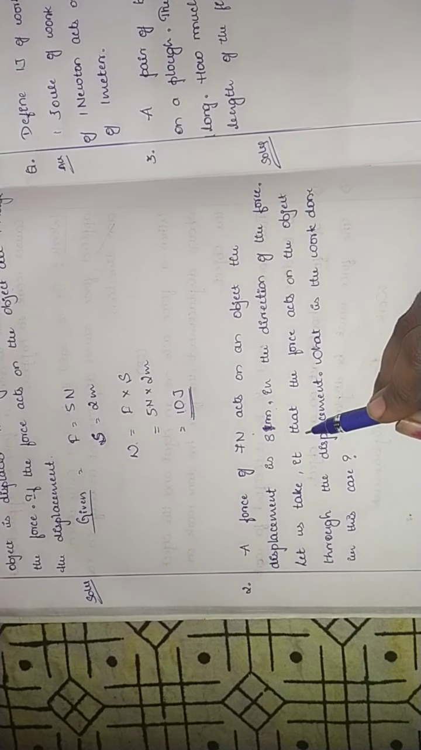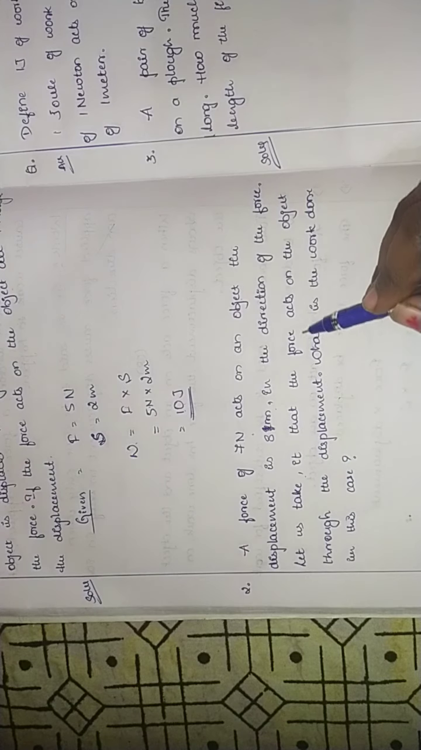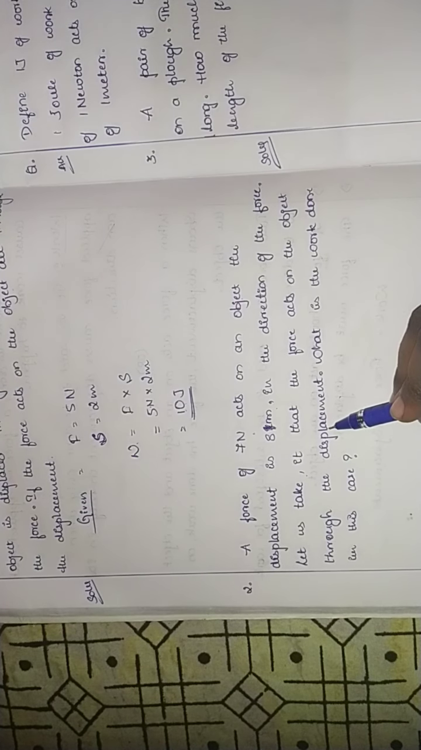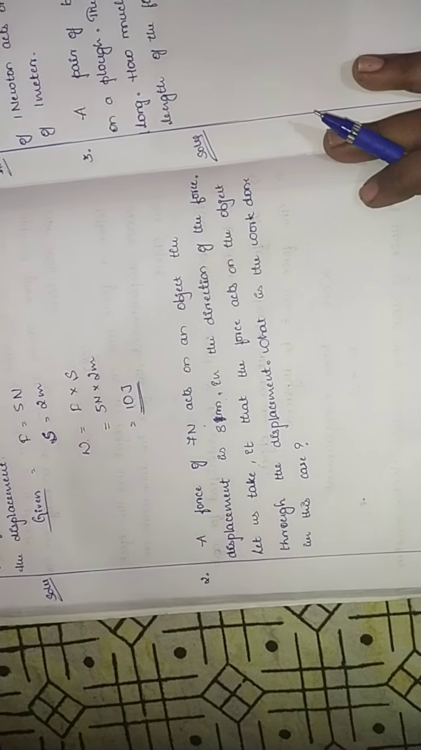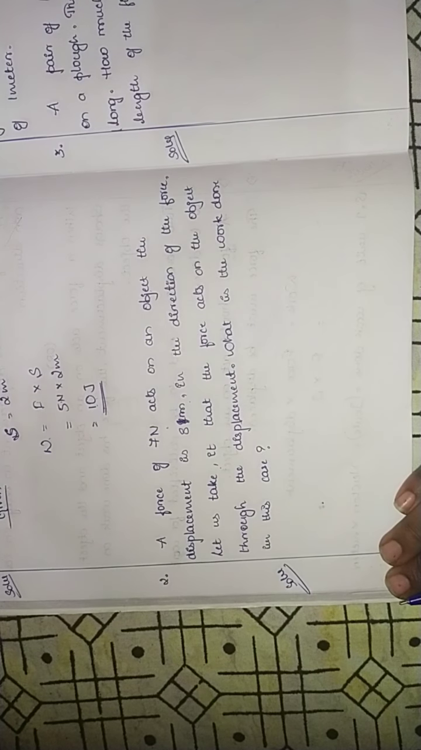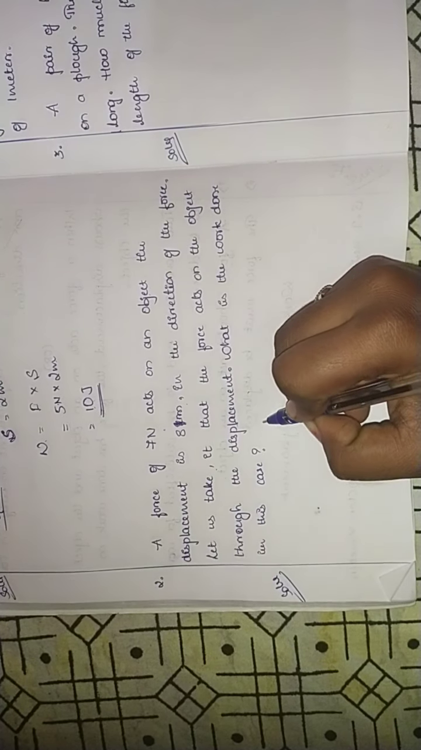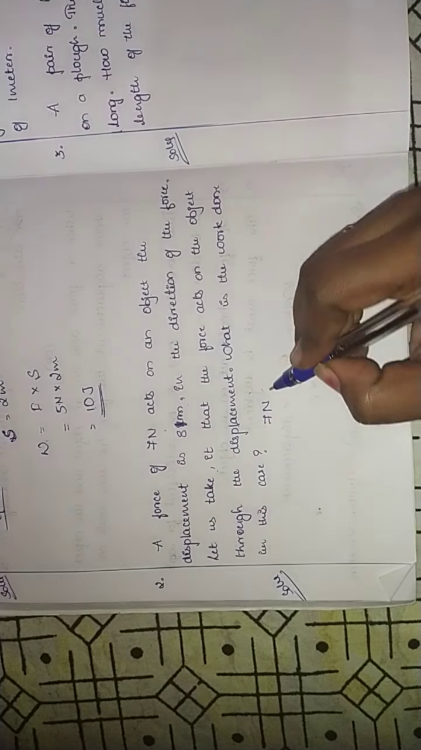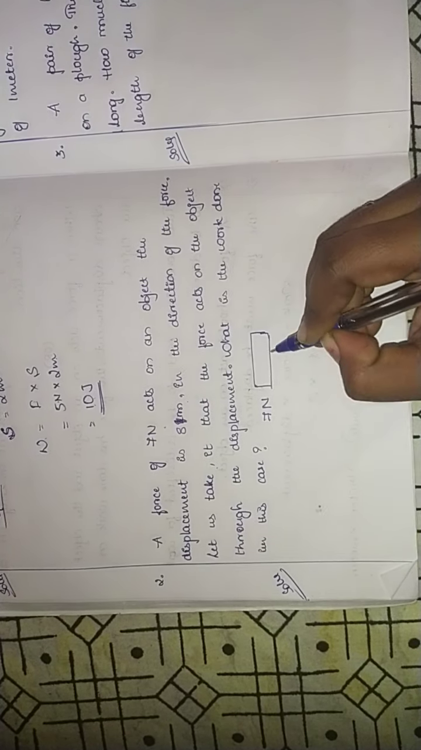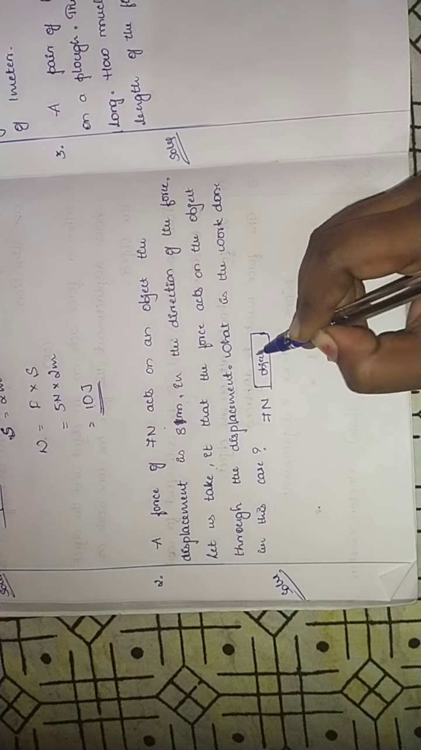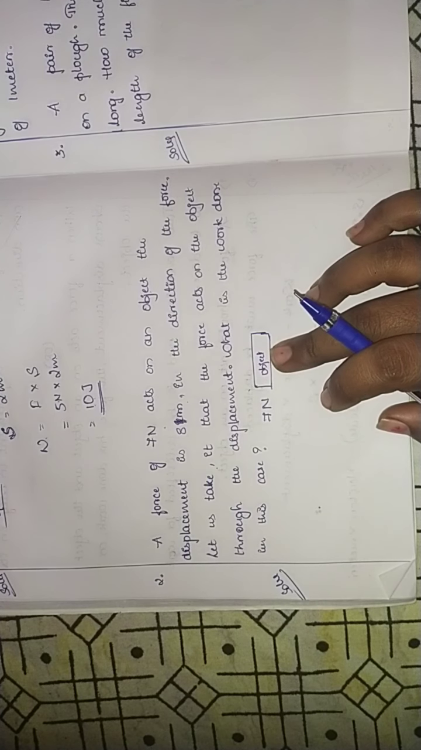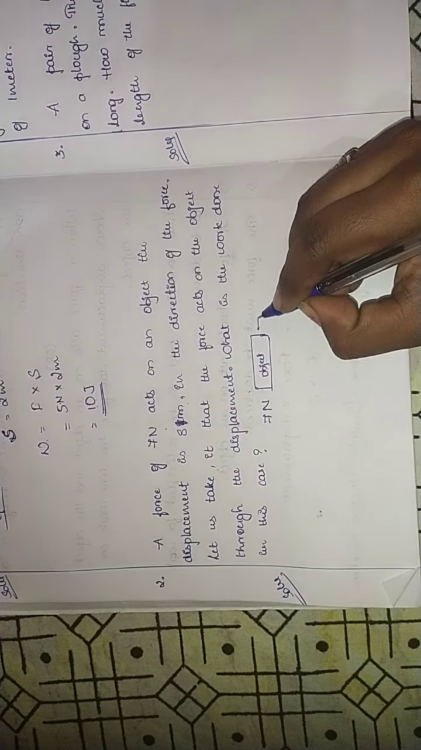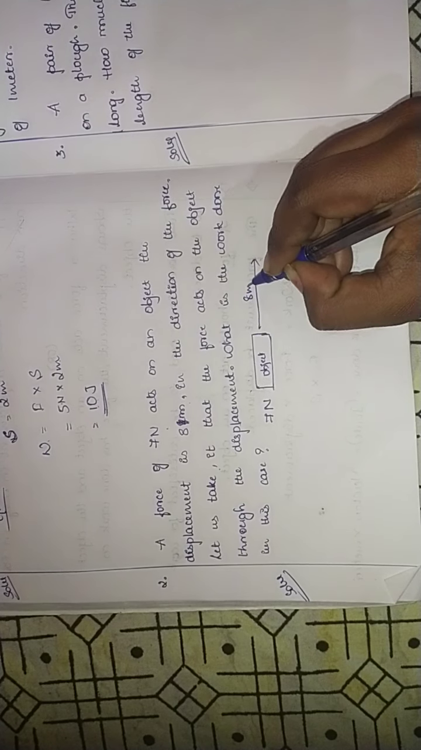So let us take it that the force acts on the object through the displacement. So what is the work done in this case? Let's try to calculate this. It is given that 7 Newton is the force. This is an object, and the force of 7 Newton acts on the object here. The displacement here is 8 meter.